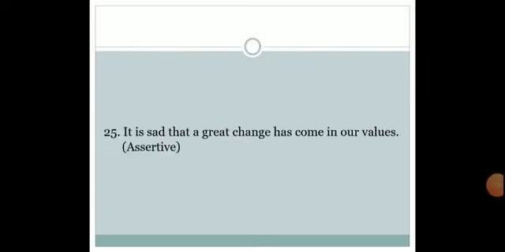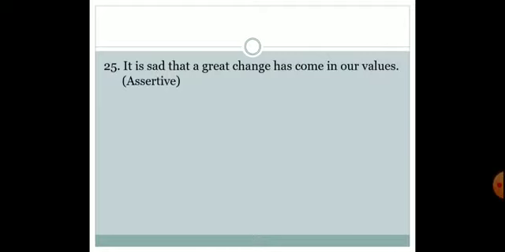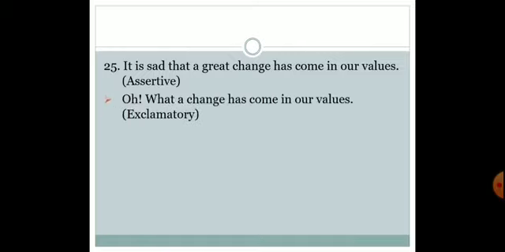The last statement would be, it is said that a great change has come in our values. Oh, what a change has come in our values. Now, the last sentence, observe. It is given over here, it is said. When that word said is there, we use other expressions also for exclamatory form. So we have used oh over here. When we use any form of exclamation like this, we use it in the beginning of the sentence, not at the end. And when we use words like oh,